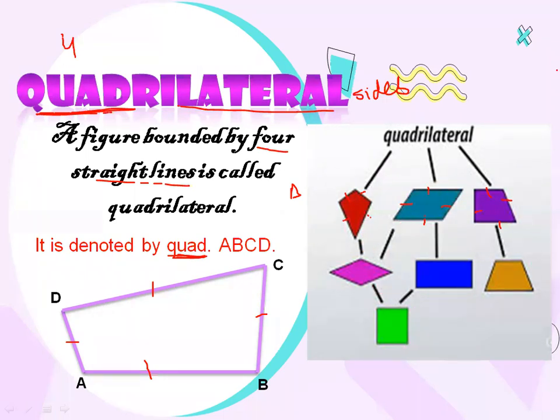Shapes can be different, but the number of sides should be the same. If you have four sides, then you will say that it is a quadrilateral. Shapes can be different, meaning it can be of any shape. As you can see, this is a rectangle, this is a square, this is something else. So if you have any figure that is bounded by four straight lines, you will simply say that it is a quadrilateral.